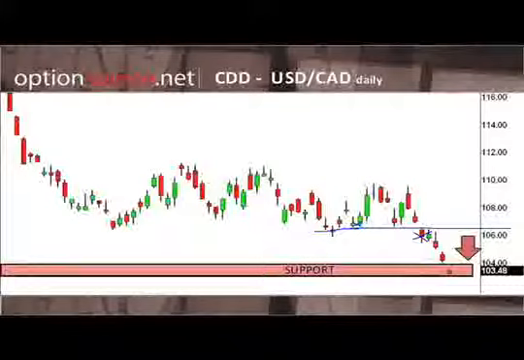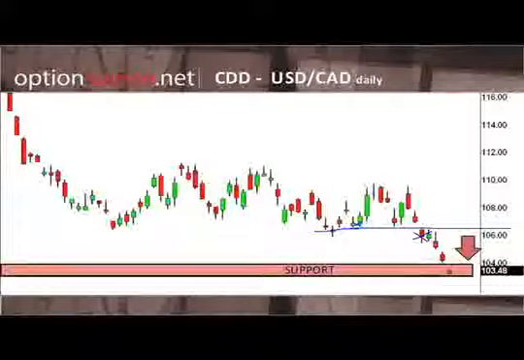Right now we've had a very significant drop from 110 all the way down, almost straight down to 103. And for us to chase this to the downside, we run the risk of having to withstand a little bit of a reversal because we're hitting a key support level.